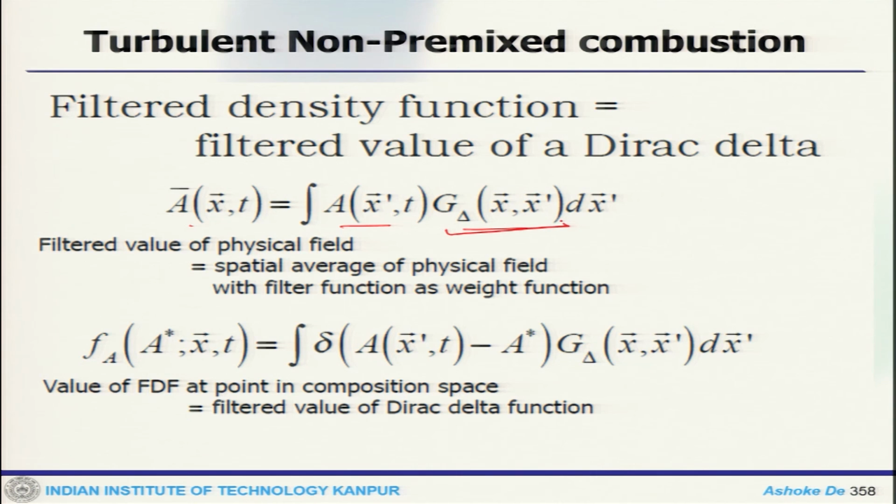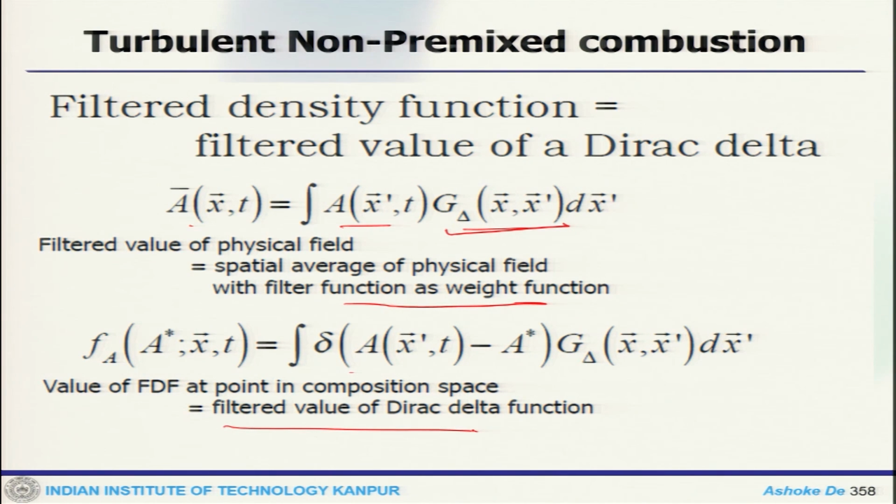Though we are talking about so many mathematical descriptions, integration and all these things, it boils down to an important statement: a numerical integration of some weight function. So, the probability function would be defined through the delta function. The value of the FDF at a point in composition space would be the filtered value of the Dirac delta function.